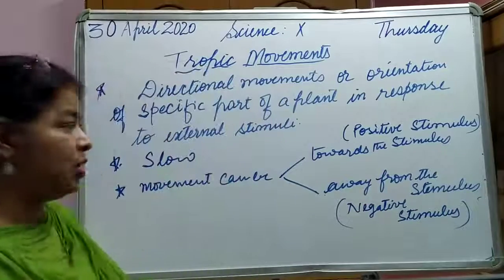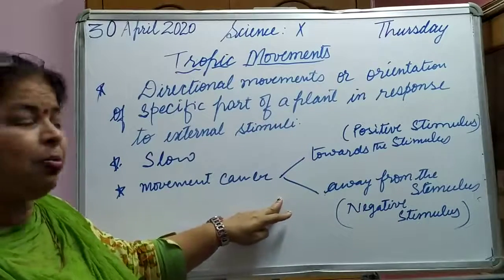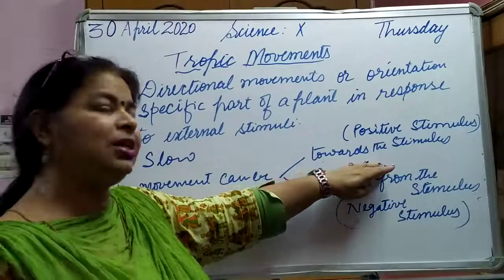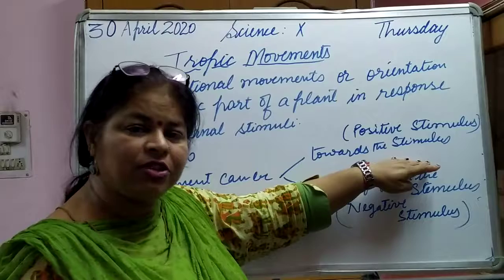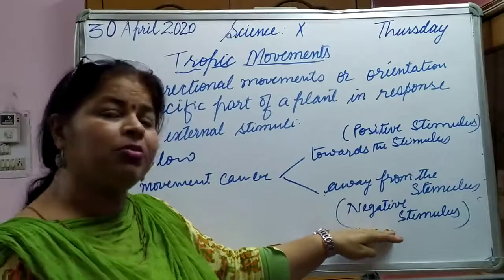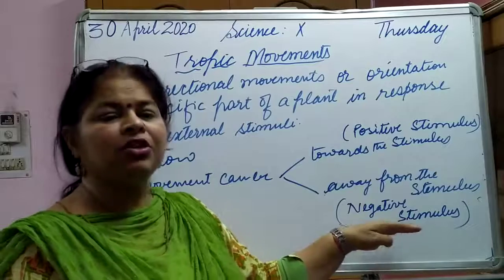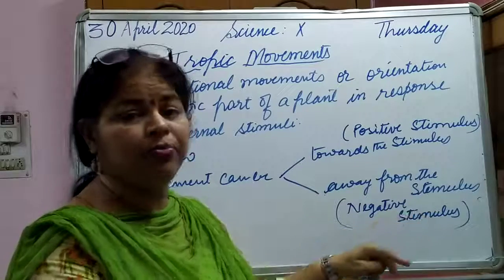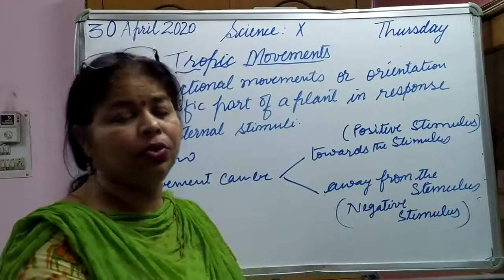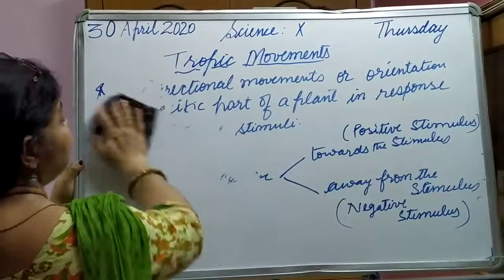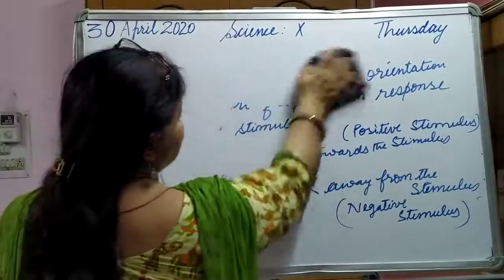Is it clear to everyone? Movement can be away from the stimulus or towards the stimulus. If it is towards the stimulus, we call it positive, and if it is away from the stimulus, we call it negative. First of all, we will learn how many types of tropism there are. By here I think everything is clear. Very simple.